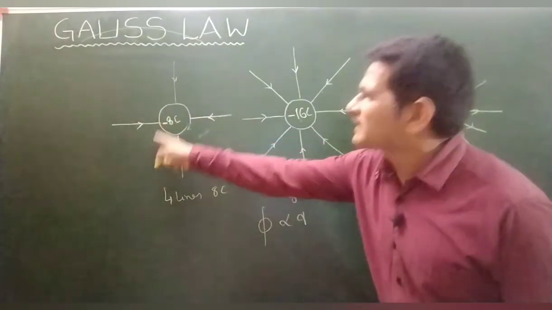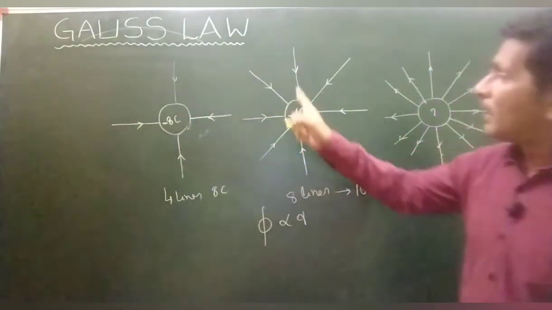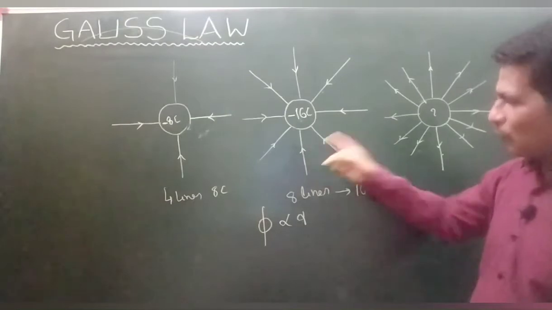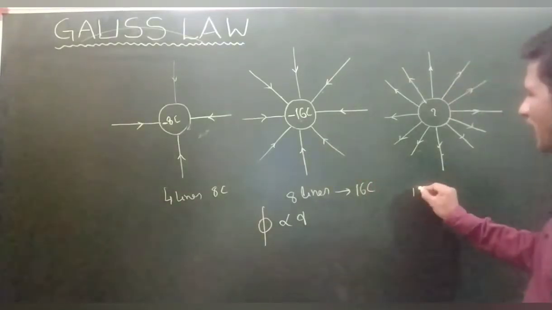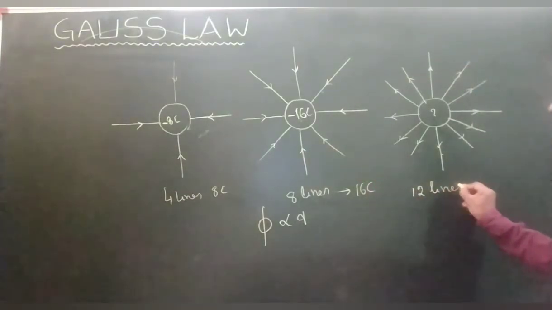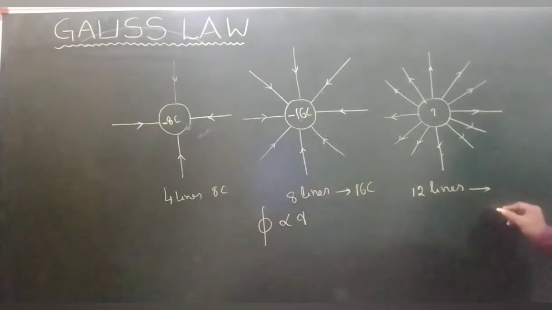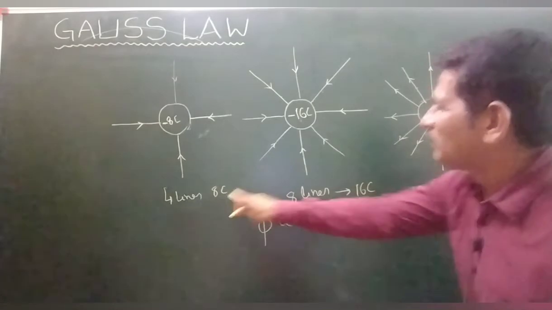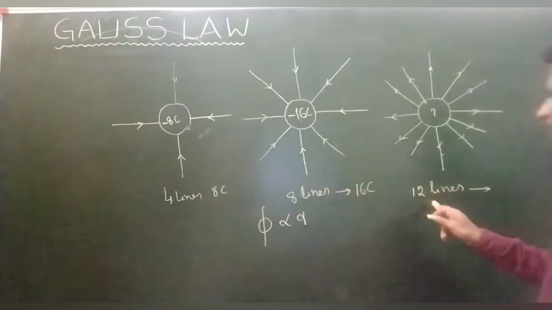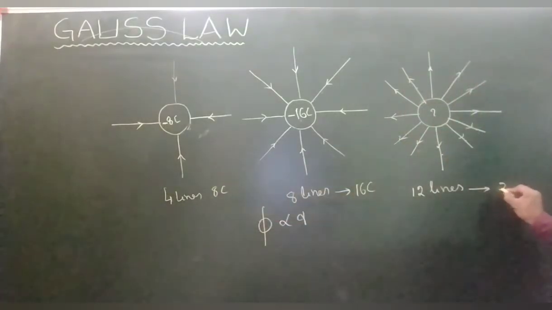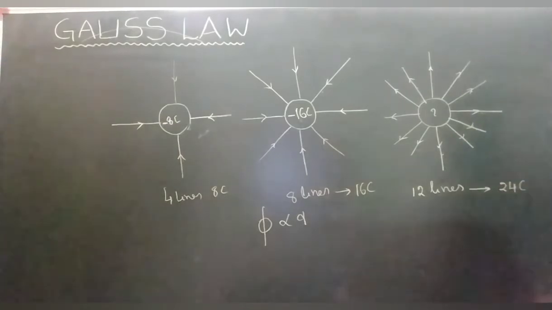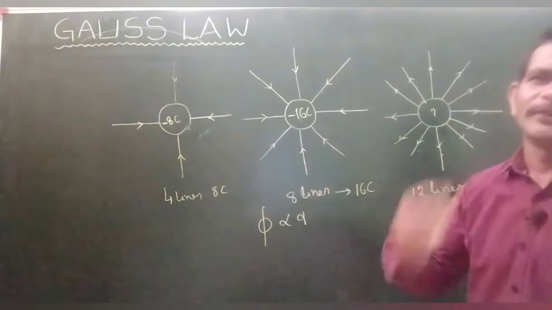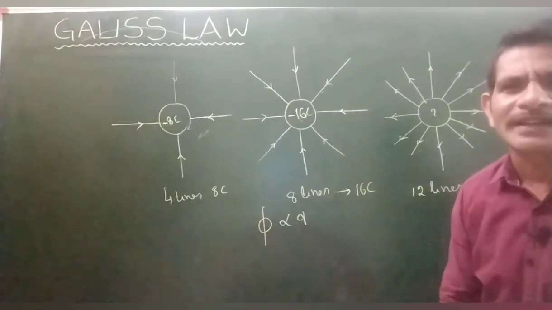If 4 lines represent 8 coulomb, 8 lines represent 16 coulomb, 12 lines represent how many coulombs? Come on, beta. Double the lines, double the charge. Triple the lines, triple the charge. 24 coulomb. In such a relative comparison, we can use electric lines of force.